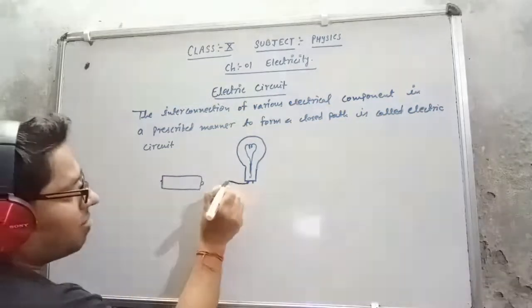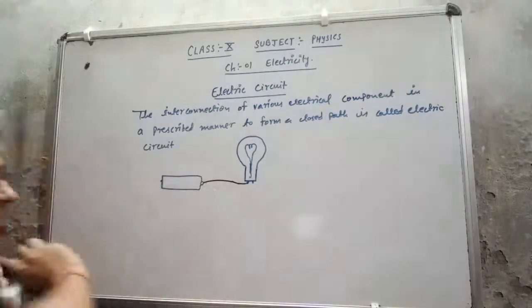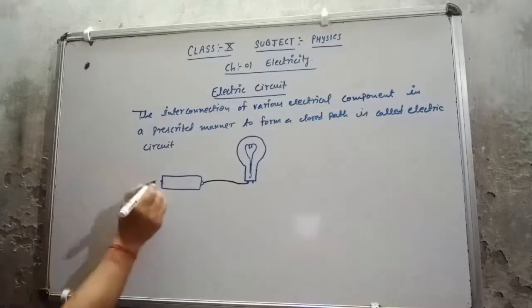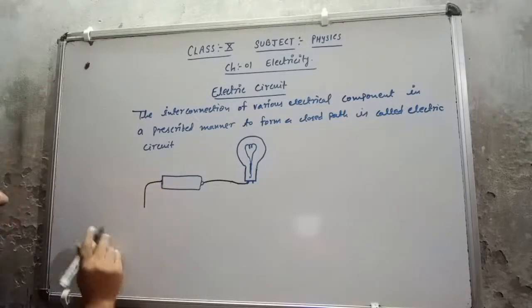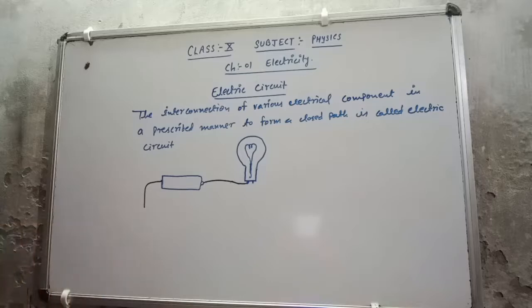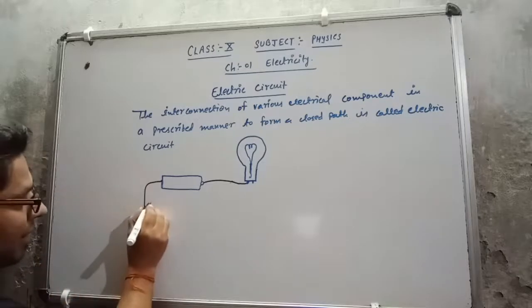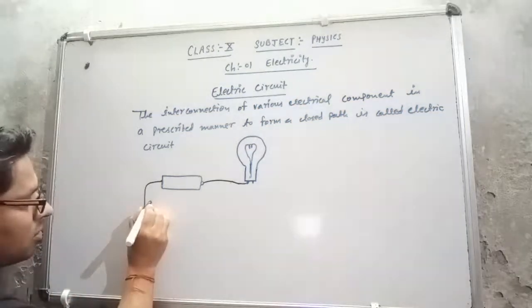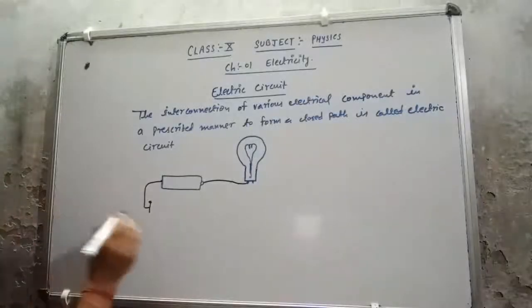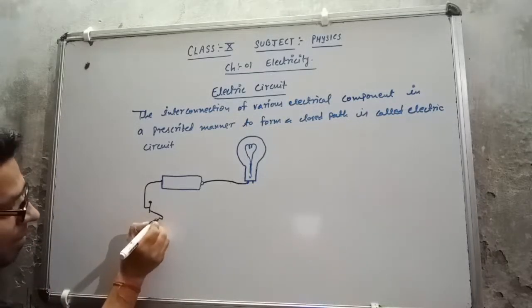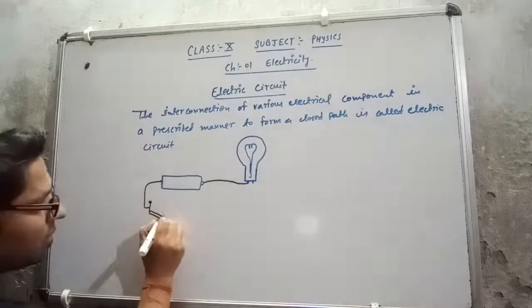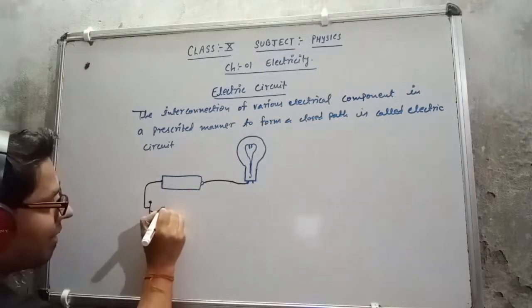Suppose I have connected with this part, and the same wire I have taken from this part and connected here with the help of a pin. One more pin I am having here.